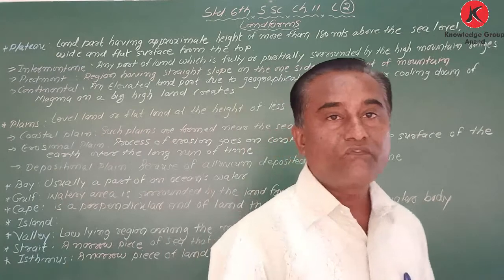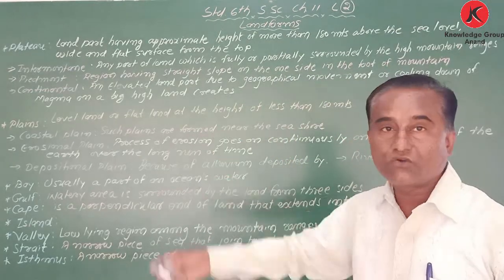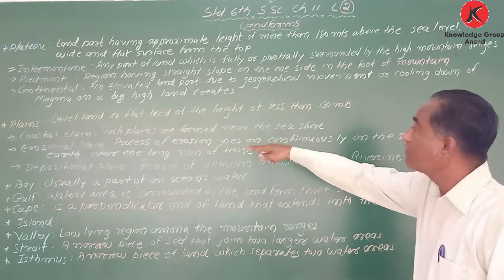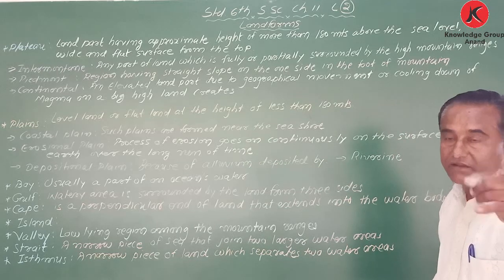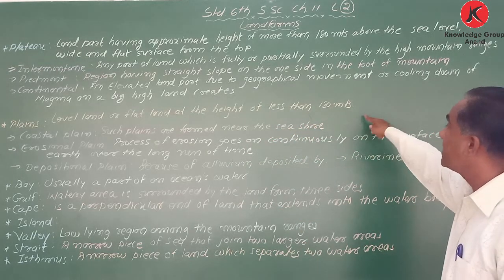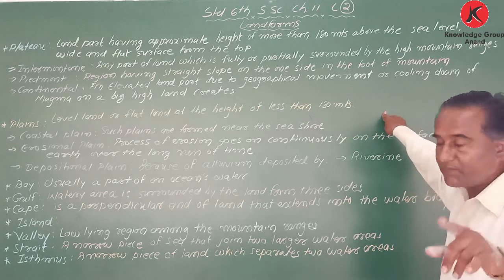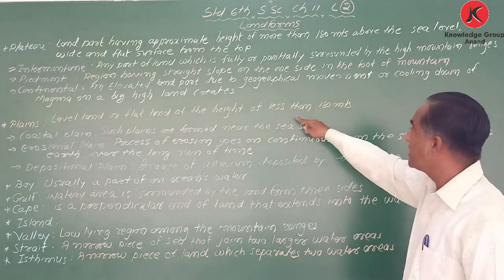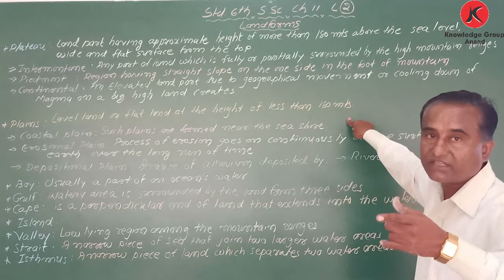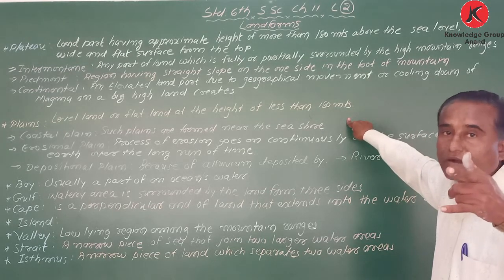One more thing, what is called plain? Plain means level land or flat land at a height of less than 180 meters. Once again I repeat, plain means less than 180 meters, more than 180 is called plateau, and more than 900 is called mountain.